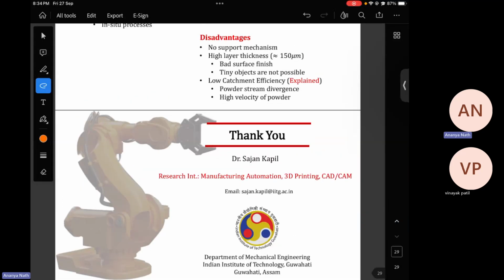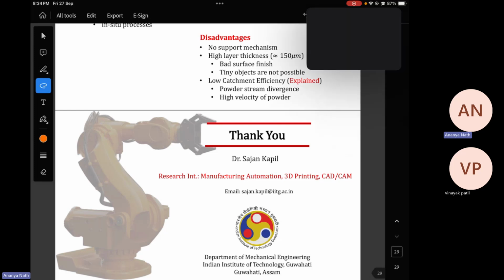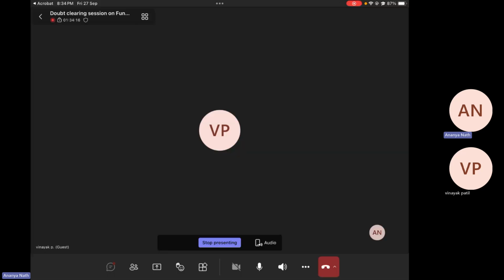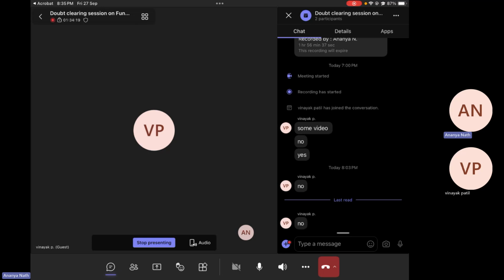So this is up to what is covered in this week. If you have any doubt, you can put it in the comment section. I can also add more points on DED with respect to the LPBF process, but I will only add them when you get to know about LPBF as well. Otherwise, if I tell you now, you will not understand much because LPBF has not been introduced yet.